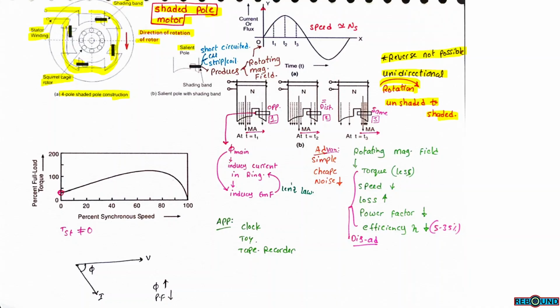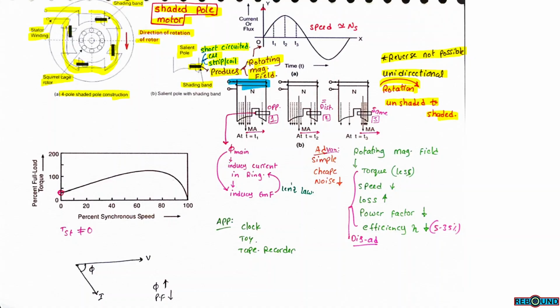Pole constructions are similar to salient poles. Only a shading band is present in every pole. This is simply a short-circuited copper bar or strip, or it can be a coil. This copper ring is able to produce the rotating magnetic field in the motor.